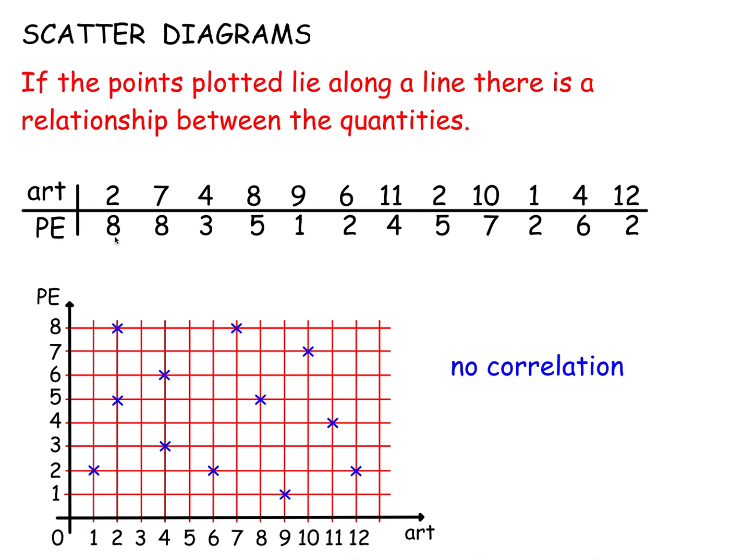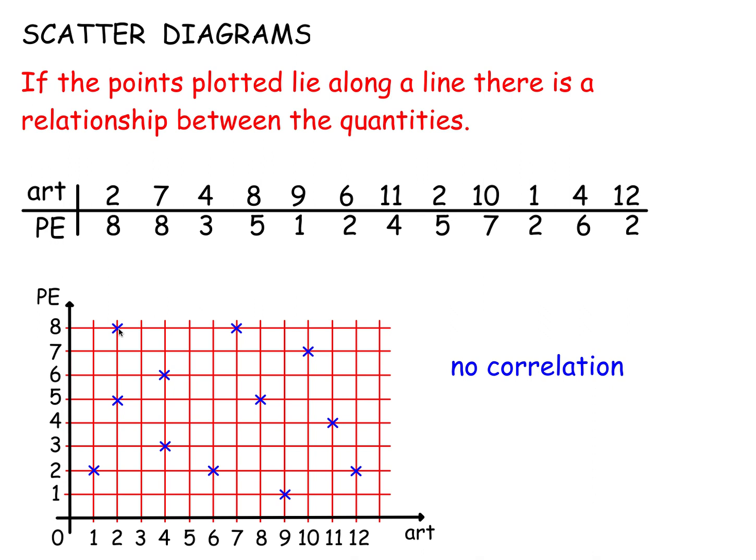A series of points have been plotted: PE marks against art marks. So someone has scored 2 in art but 8 in PE. We go to 2 on the horizontal for the art score, and we go vertically up to 8 for the PE score, and that cross there is the point (2, 8). So we've plotted PE against art.